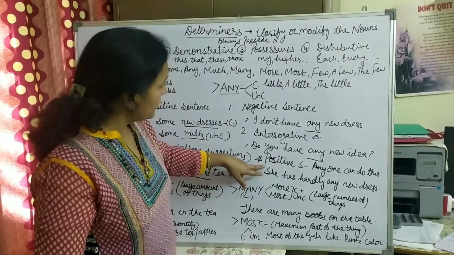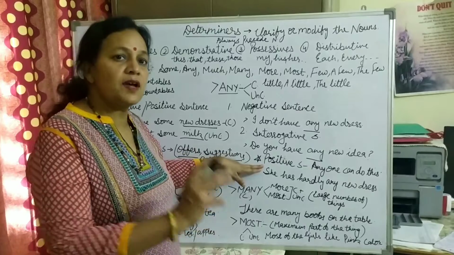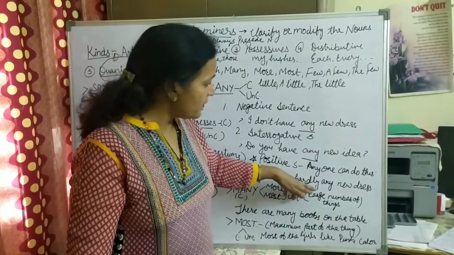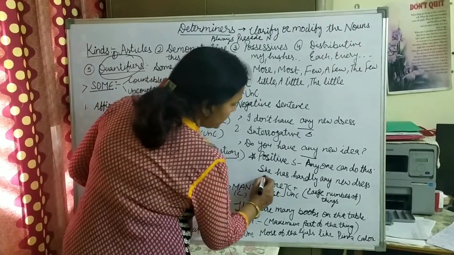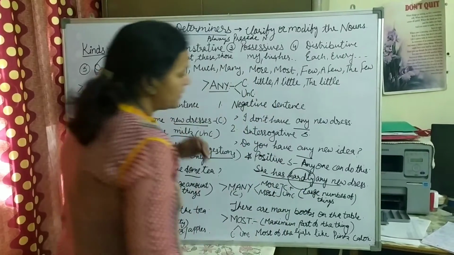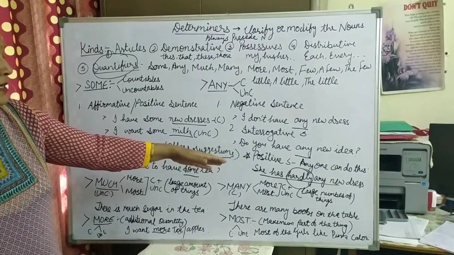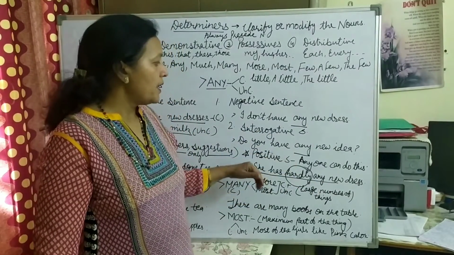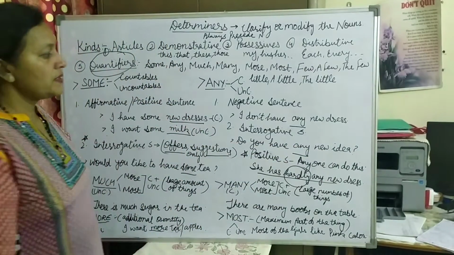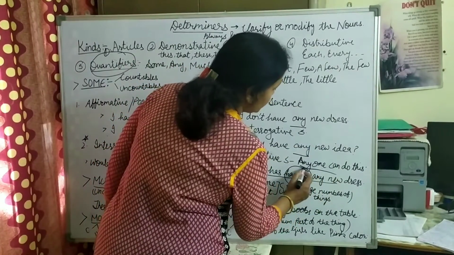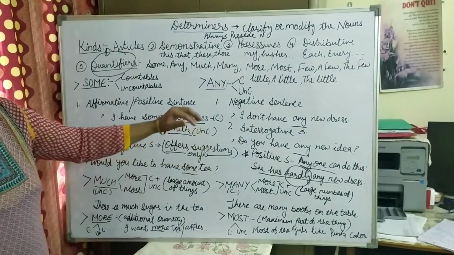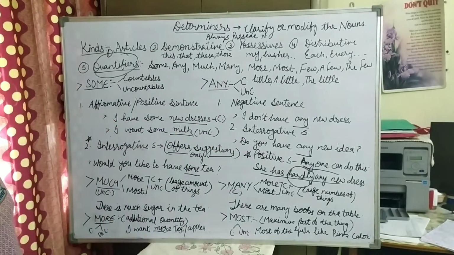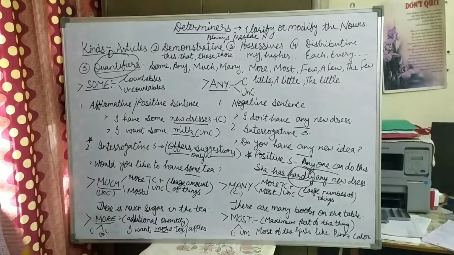Next, I would like to tell you that in positive sentences, in some conditions we use any. If I say she has hardly any new dress. Though this seems a positive sentence, the word hardly is negative. We use the word hardly in a negative sense. So we will say she has hardly any new dress. And anyone can do this. This is a positive sentence, even then we have used any. So in some conditions we can use any in positive sentences.